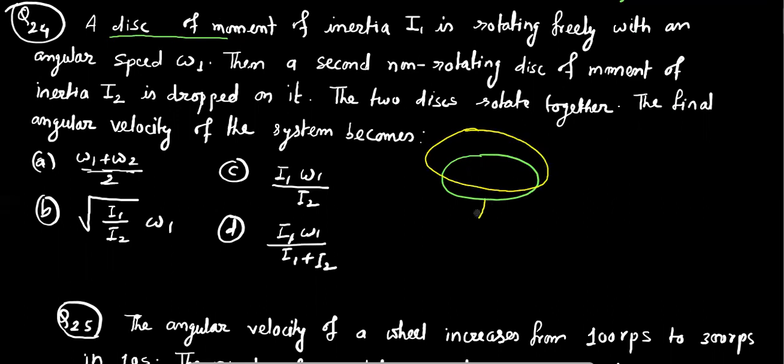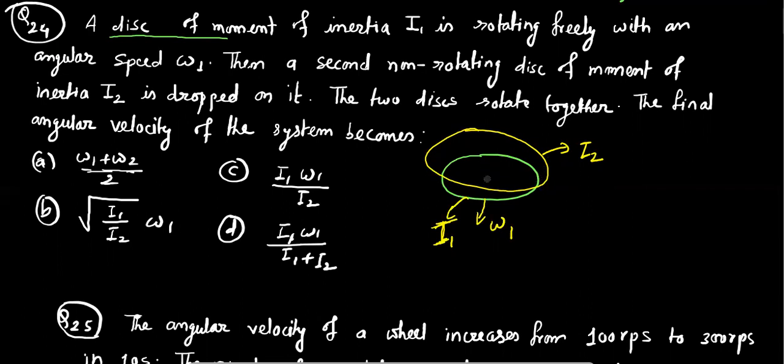Before dropping the second disk, the initial disk is rotating with angular velocity omega 1, and its moment of inertia is I1. Sorry, it's moment of inertia, not angular momentum. And the second disk's moment of inertia is given to be I2.